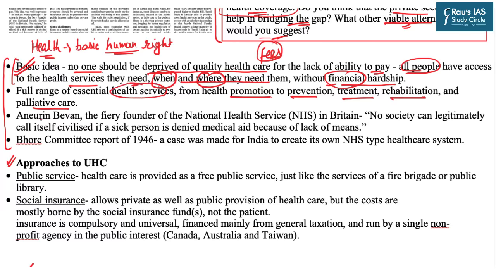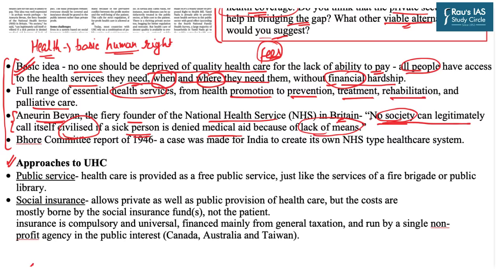And in the words of Aneurin Bevan, the founder of the National Health Service in Britain, he said that no society can legitimately call itself civilized if a sick person is denied medical aid because of the lack of means. So, by his statement, you can understand the crucial nature of universal health coverage, because it also now has a social aspect associated with it.